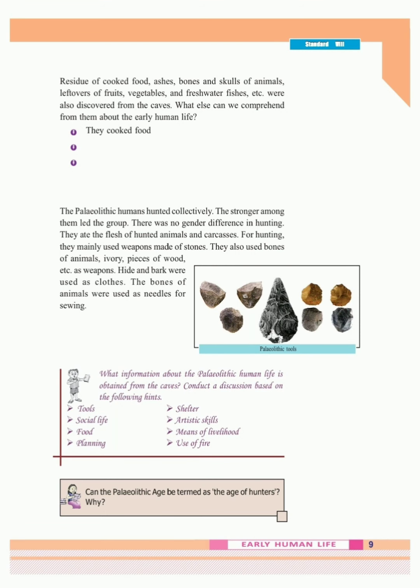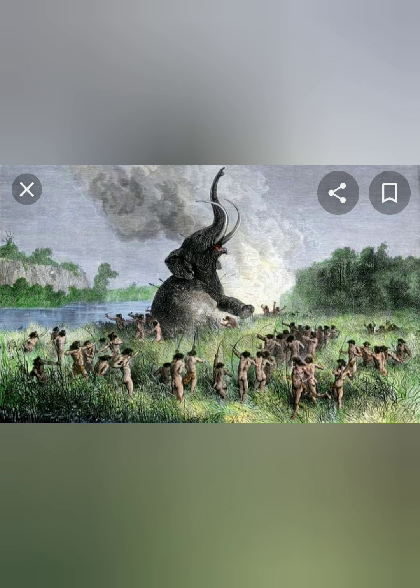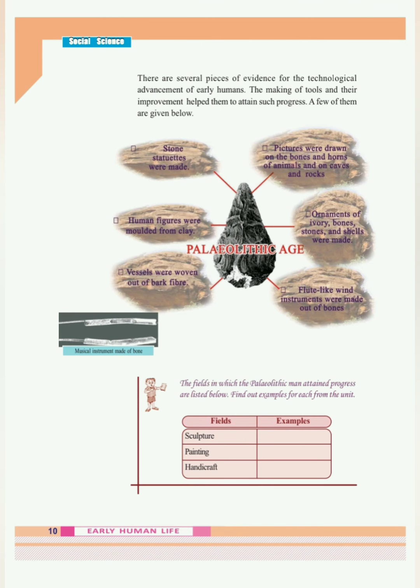Can the Paleolithic age be termed as the age of hunters? Why? Answer. Hunting greatly influenced the lives of the Paleolithic age people. Therefore, this period was known as the age of hunters. There are several pieces of evidence for the technological advancement of early humans. The making of tools and their improvement helped them to attain such progress. A few of them are given below.